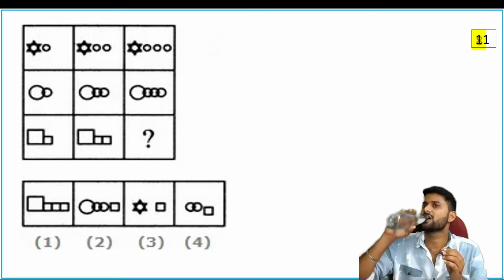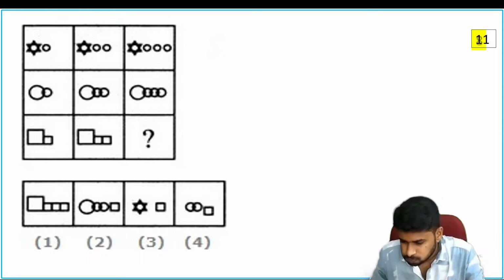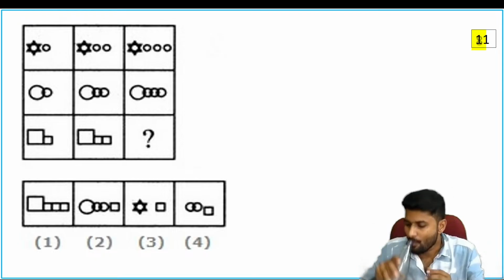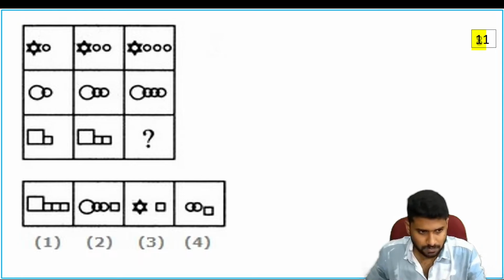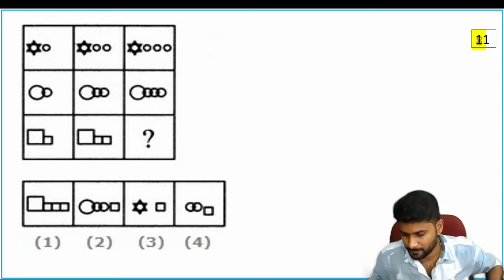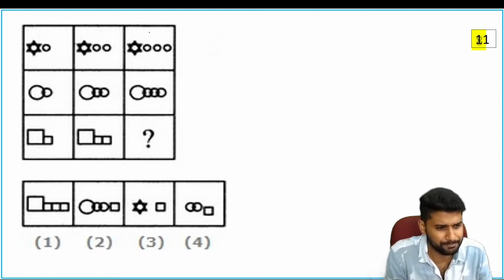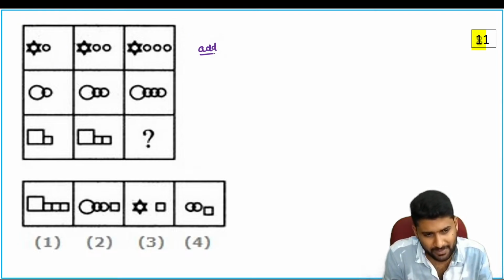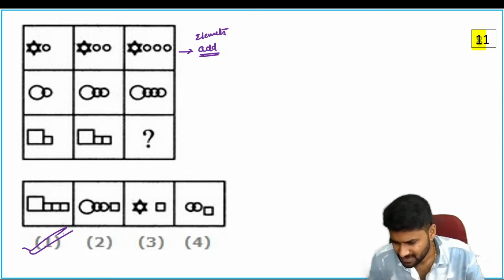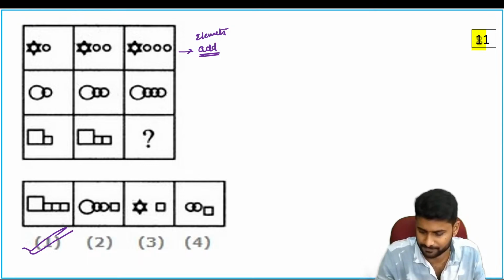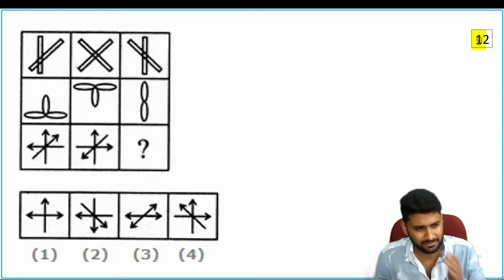Add to the pictures. Now see, elements are simply added. So we need 3 boxes here. So the suitable answer is A. It's an easy question. It's a very good one. Next one.